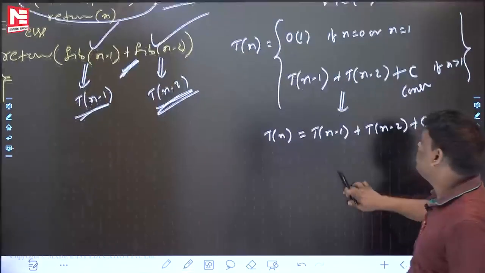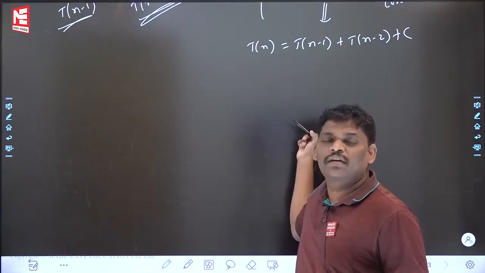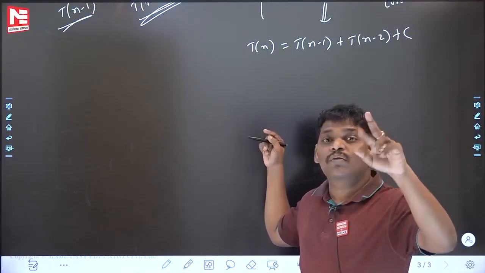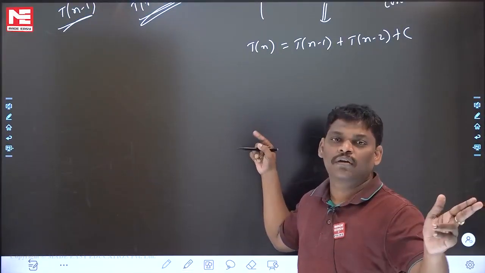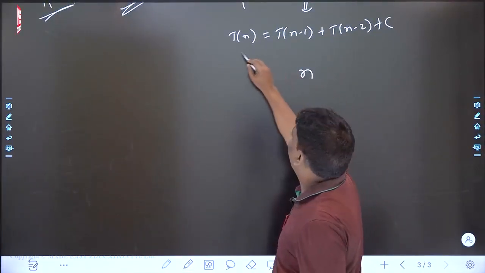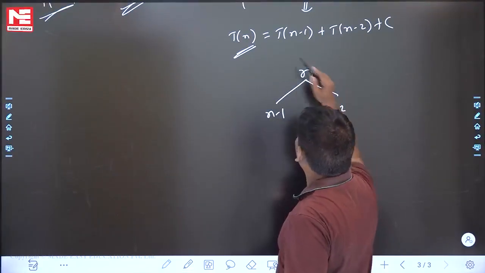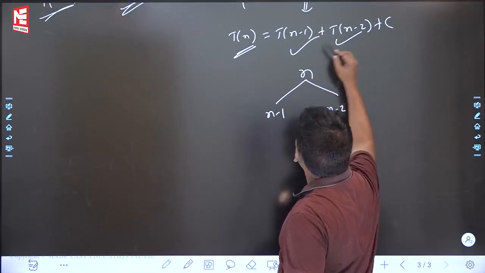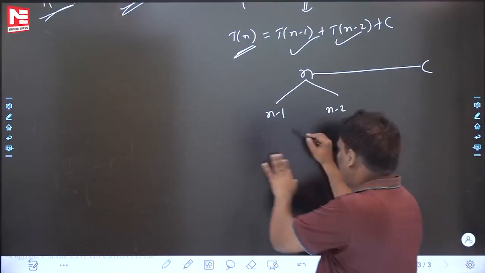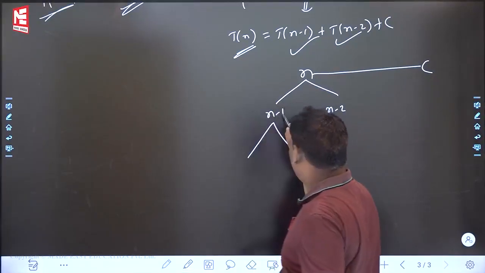Some people are asking, sir, how to solve this? We did it yesterday, in the last class, using the recursion tree method. This problem requires the recursion tree method with more than one recursive call. If you want, I will do it roughly. This is n. It divides into two parts, n minus 1 and n minus 2. But n takes C, the non-recursive time required. Again here also, left n minus 1, right n minus 2, the same way as this one.